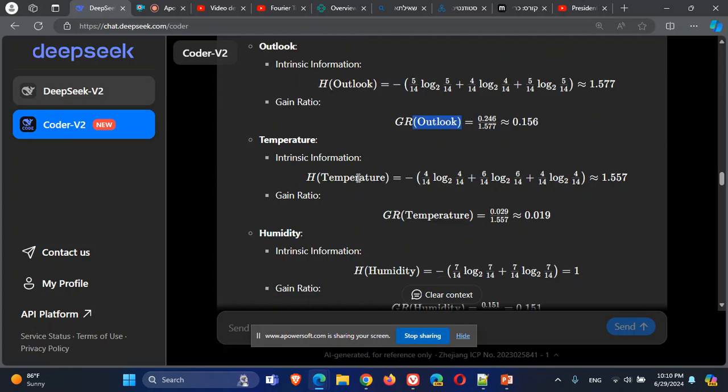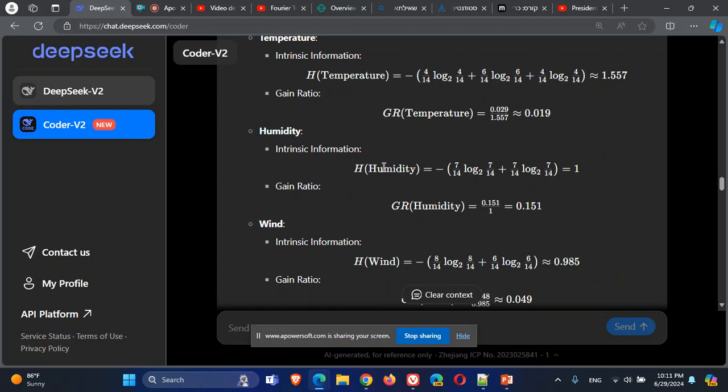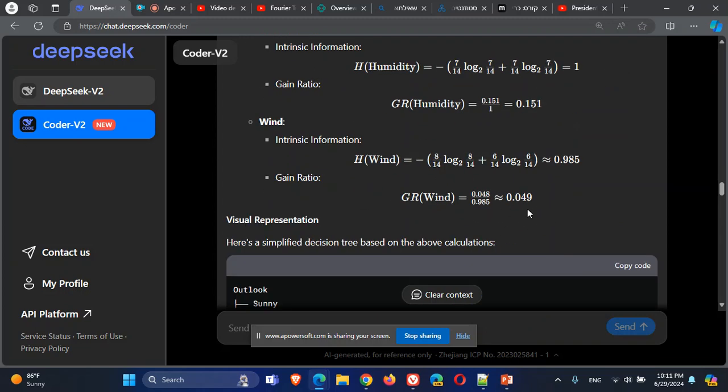Now we're doing the same for temperature, calculating the entropy of the temperature. This is the result, this is the gain ratio. Again, the information gain of temperature divided by the entropy of temperature as a whole, not a subset of temperature, as a whole. Doing the same for humidity, the gain ratio is this. Doing the same for wind, the gain ratio is this. Now, after all this calculation, which attribute would we use to split the data? The answer: look for the highest gain ratio.